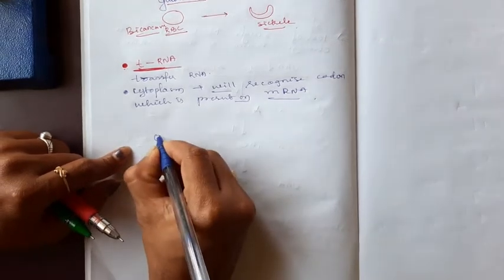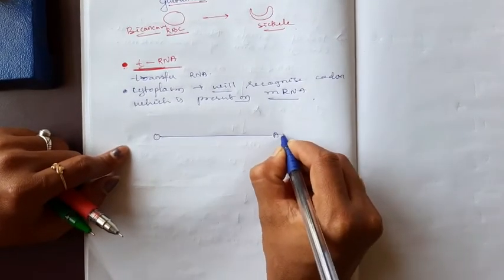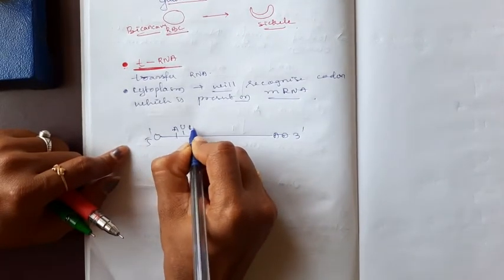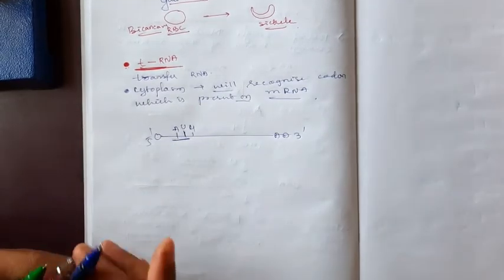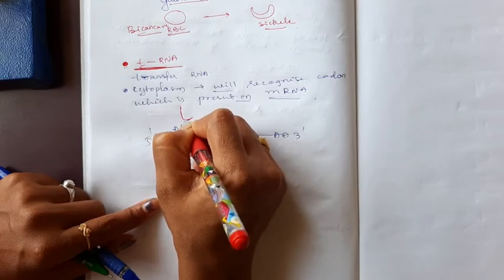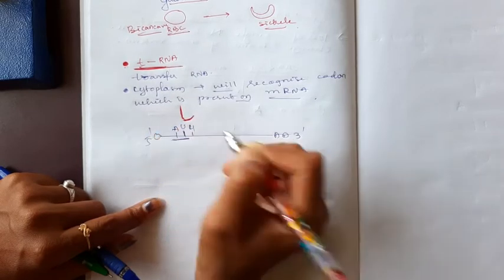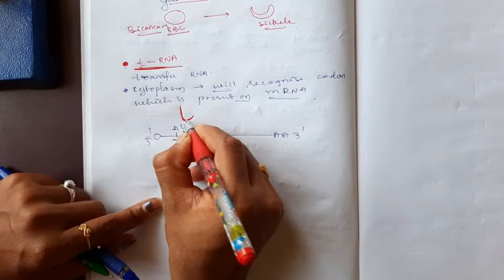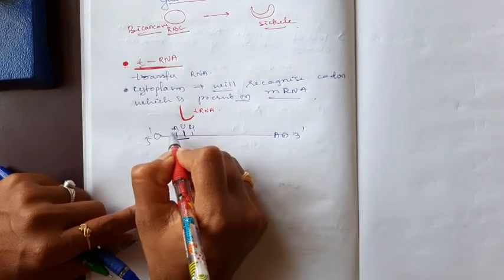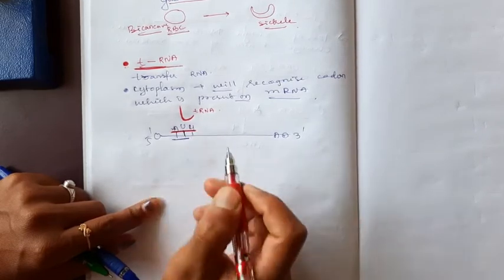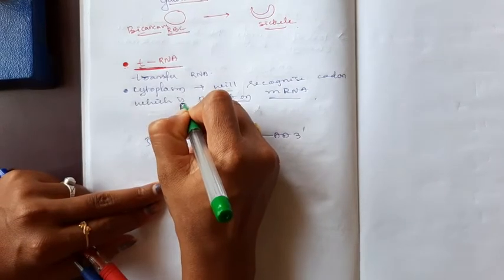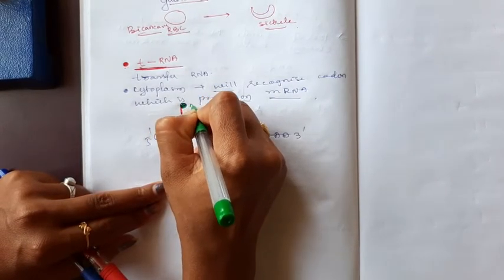Supposedly, if the first codon is AUG, then the tRNA first reads that code. This is a shortcut diagram of tRNA. Firstly the tRNA reads that code and it binds with the particular amino acid.